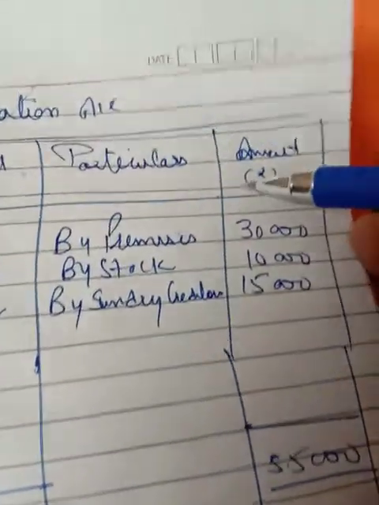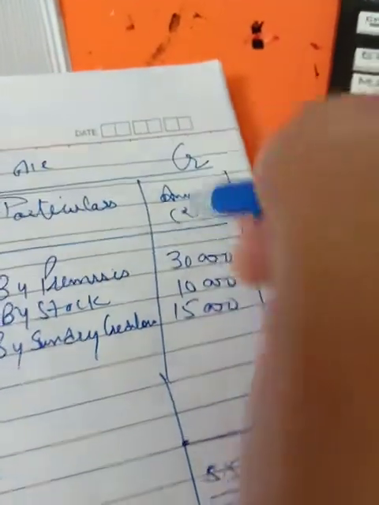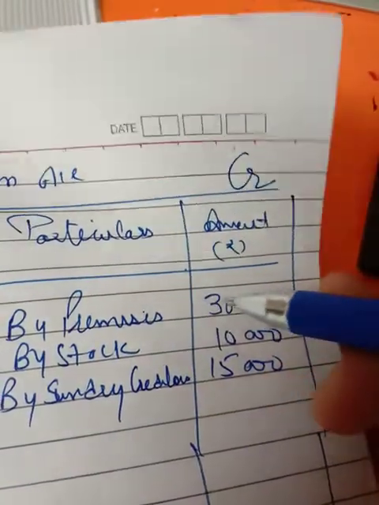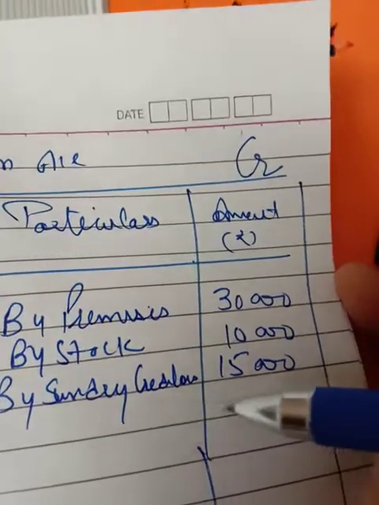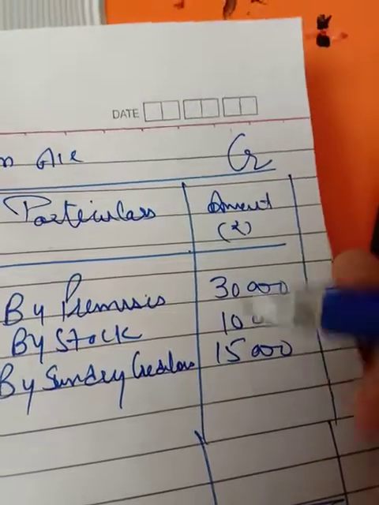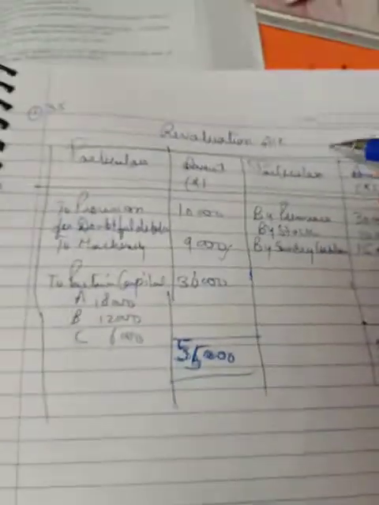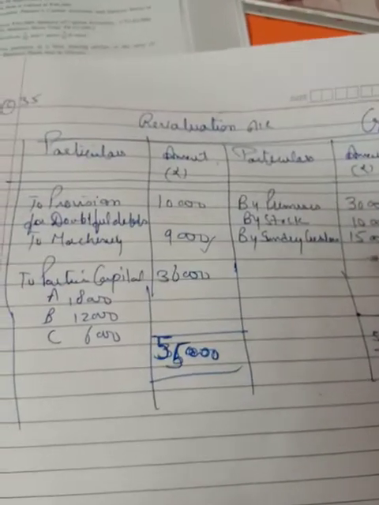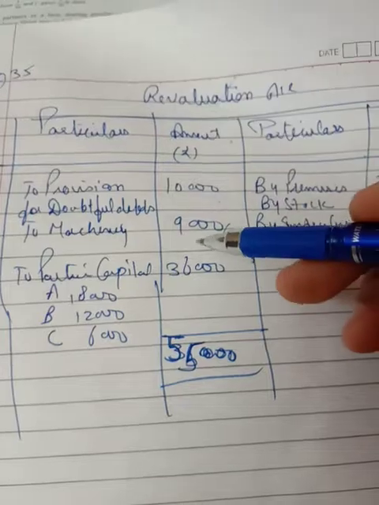Now by premises, why? Because premises has been increasing, that is why it will be on the credit side. And by stock, that is also increasing, so that will be on the credit side, 10,000. And then by sundry creditors 15,000, because the liability has been decreasing, so that is a profit. It will be shown on the revaluation account credit side. So now you have to make the total of the credit side and debit side and subtract. Then you will get the remaining balance 36,000.